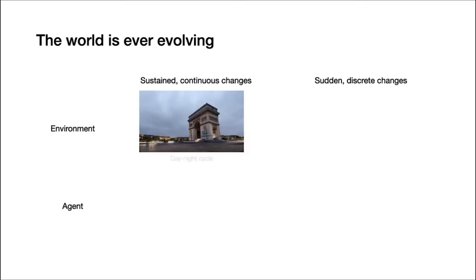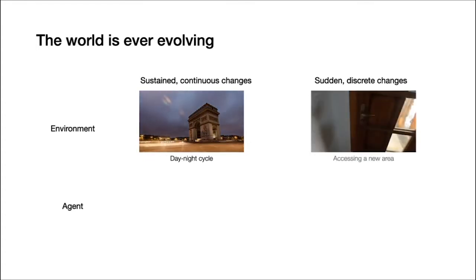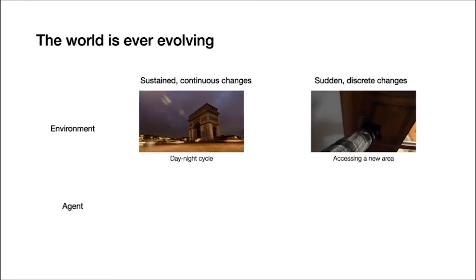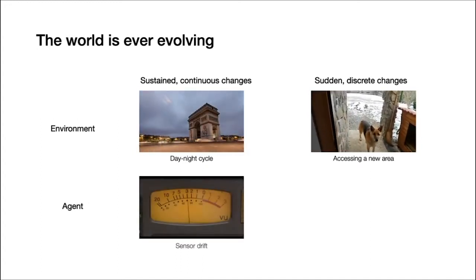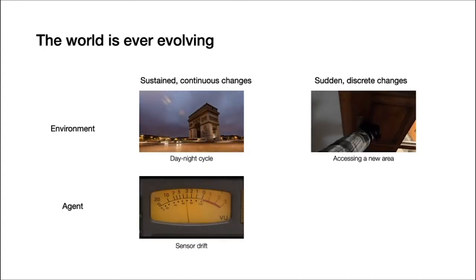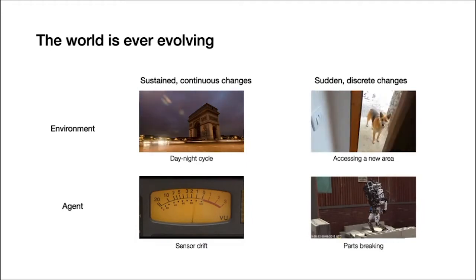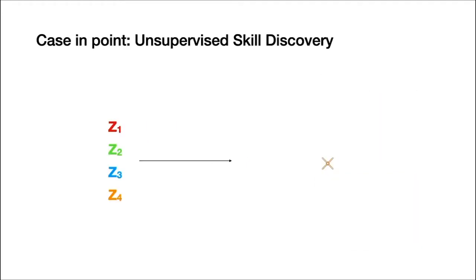Environment changes can be slow, like day-night cycles, or fast, like opening a door in the environment that leads to an entirely new setting. Similarly, an agent's sensor can be slowly drifting out of calibration, or the agent can break apart. Let's take an unsupervised skill discovery algorithm as an example.